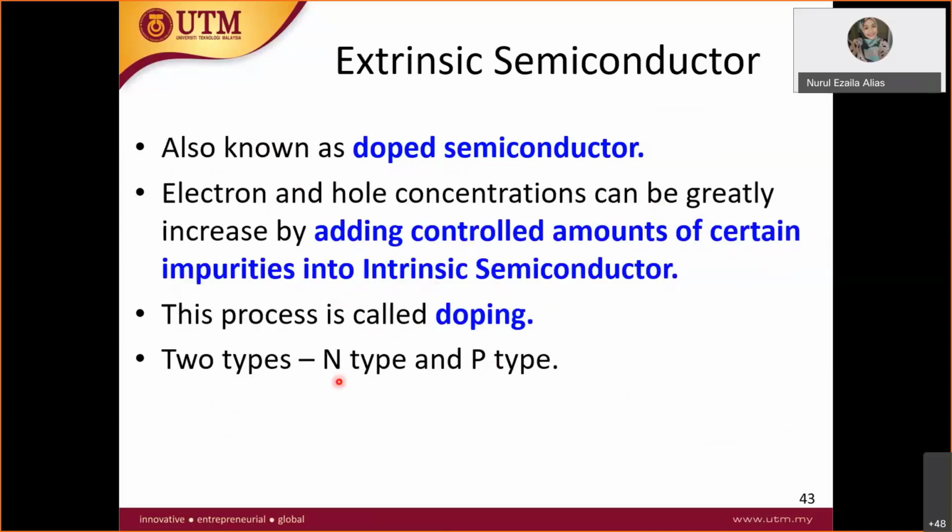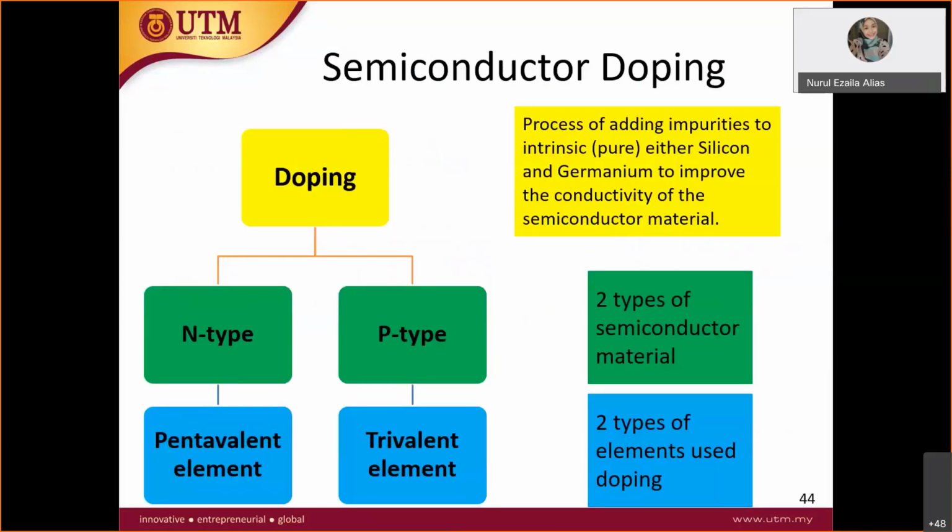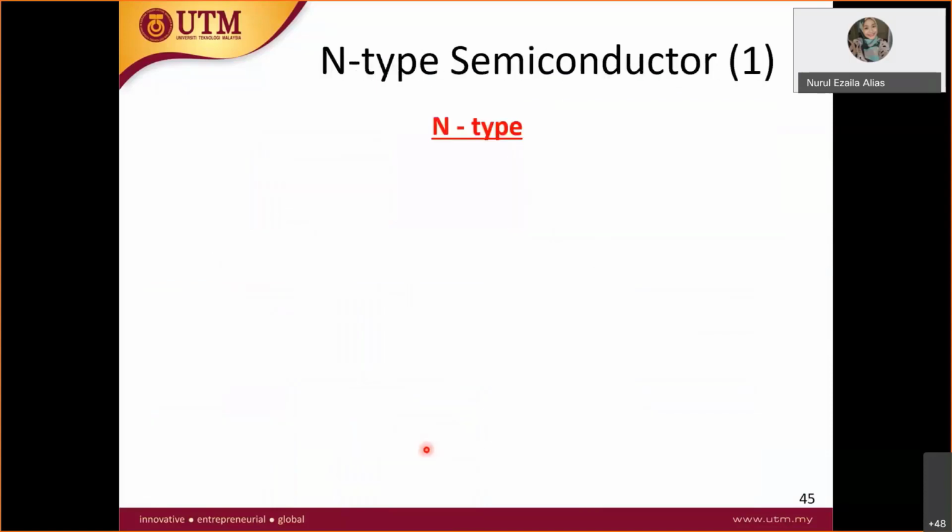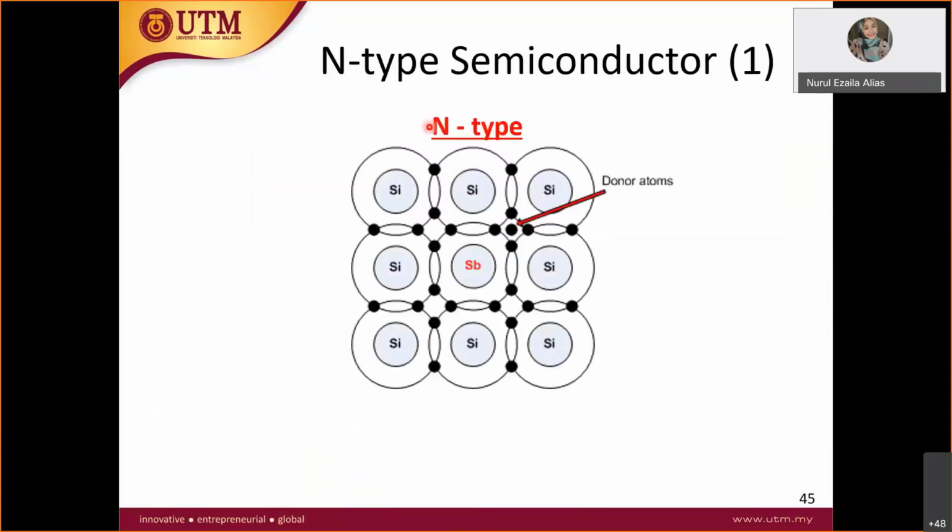Doping has two types, N-type and P-type. The other name for N-type is pentavalent. The other name for P-type is trivalent. For N-type, if you have silicon, you dope with, who knows how to pronounce this, Sb? What is Sb? I forgot. Okay, whatever. We dope with this Sb.